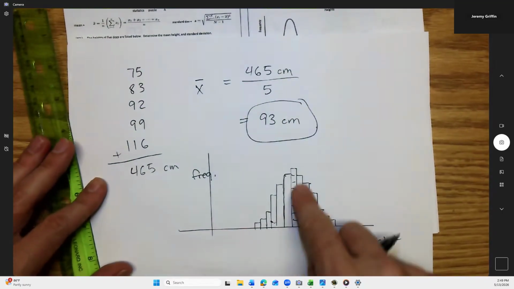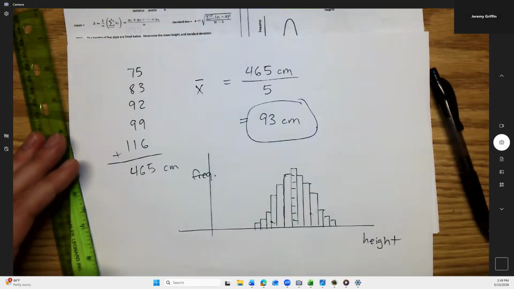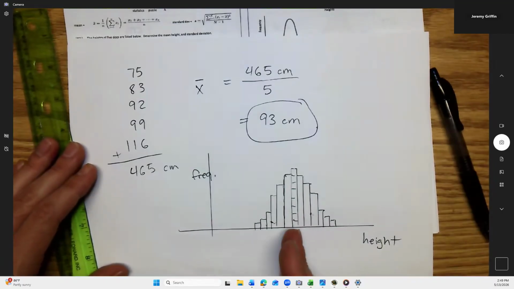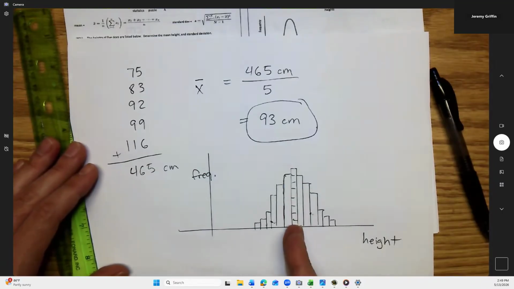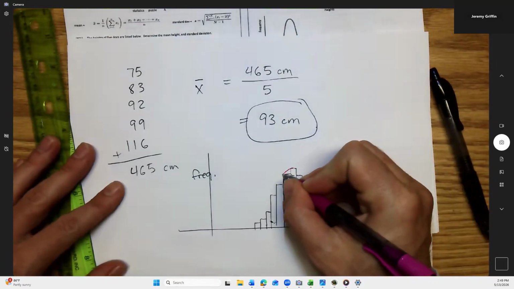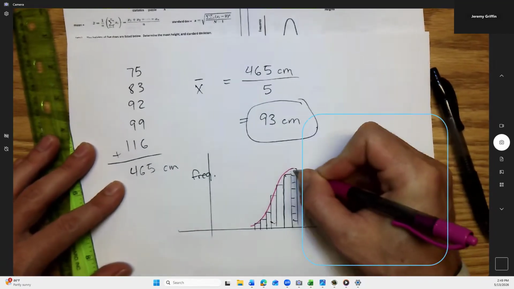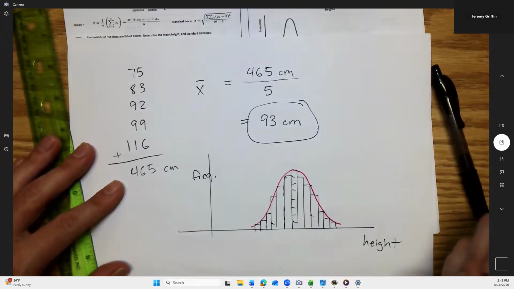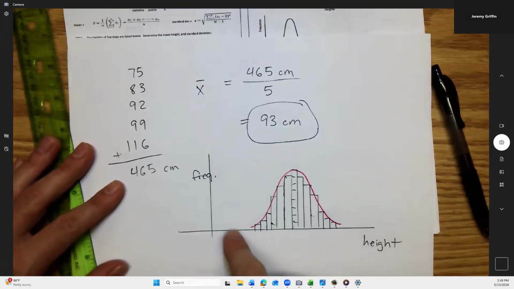Now, if you stand back and look at it, first of all, is that okay? That would make sense. If you look at the medium size, there are a lot of medium size, and then there are fewer short, fewer very tall. That makes sense, right? And this is true for a lot of data, it'll eventually create what's called a bell curve. This is bell curve data. So from now on, we're going to ignore the bars and just look at the curve.